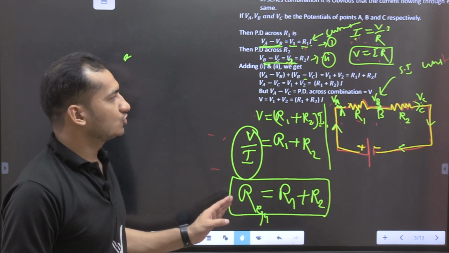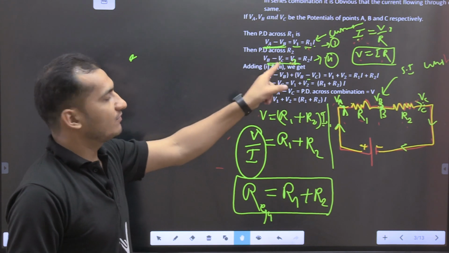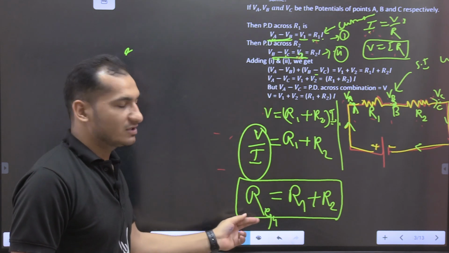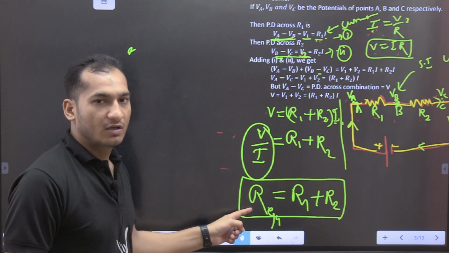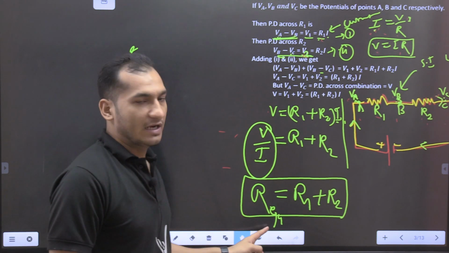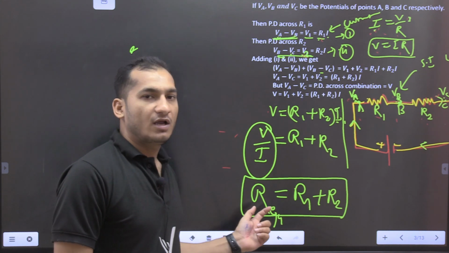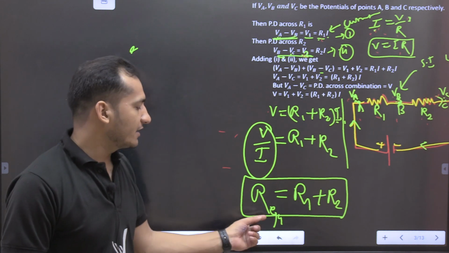These things I think you know. If we take VA minus VB and VB minus VC, and add both equations, then what is the resultant? According to Ohm's law, V by I is equal to R, and this is our R equivalent. Why do we take R equivalent here? Because we will find the total resistance inside this circuit, so we take R equivalent.